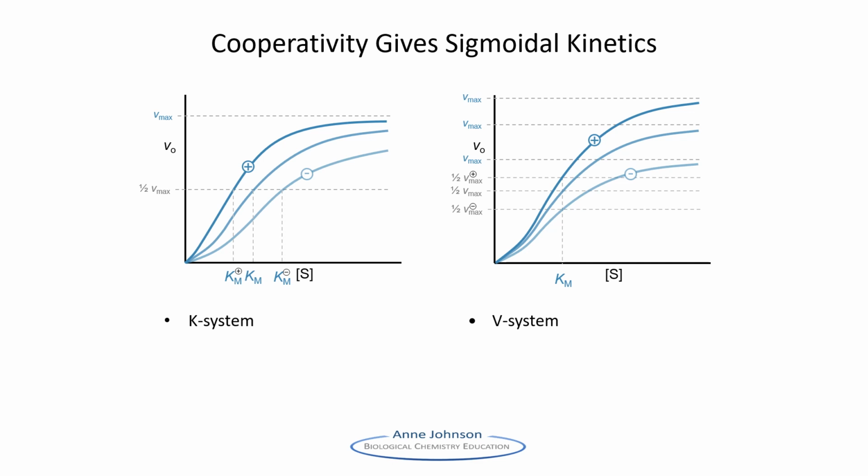You can also see on this slide that there are two possibilities for effector types. One is a K system, shown on the left, in which the effector affects the Km but not the Vmax for the enzyme. The other is a V system, shown on the right. In this system, the effector affects Vmax but not Km.